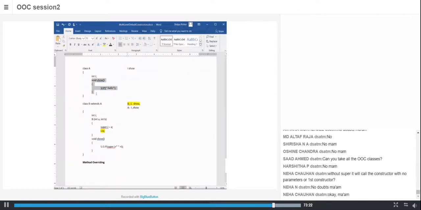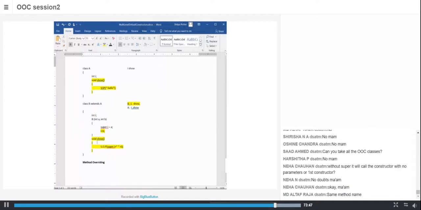Observe both the methods. Show. Return type is the same. Name of the function is the same. Parameters also are the same. Is it possible? Yes, it is possible. There are two methods by name show with the same parameter list and with the same name. This is known as method overriding.